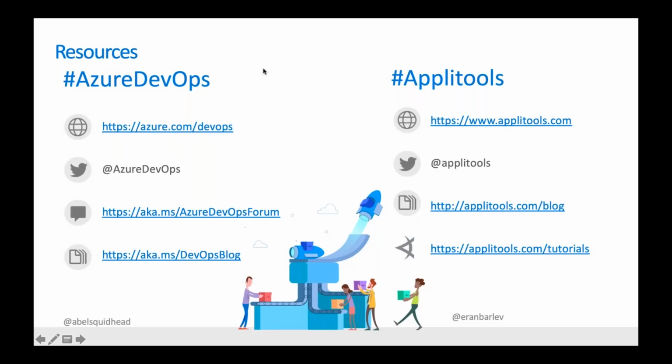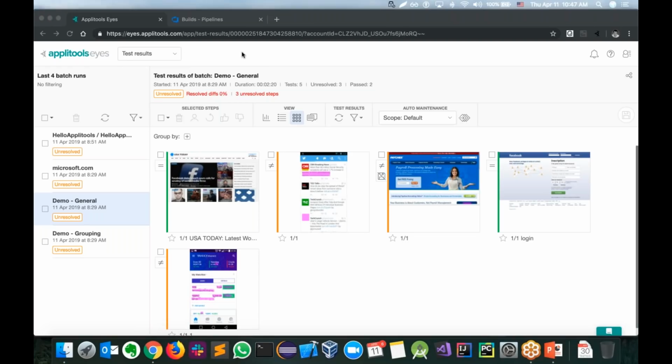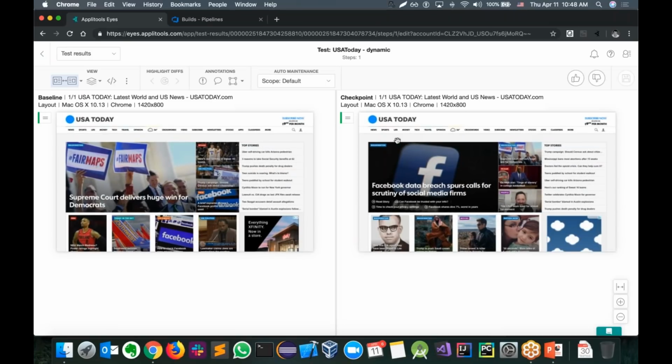Now, I want to jump into the dashboard here and look at a few examples. Abel showed you the integration within the pipelines and how to set up the test, so that's perfect. I do want to talk about different algorithms that the AI uses to identify bugs in the system or mismatches. It's not necessarily a bug, it could be an intentional change.